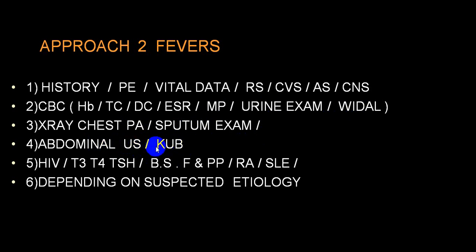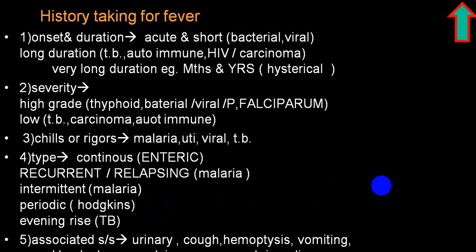Abdominal ultrasound, KUB, all those will be non-specific investigations, but that will give you an idea regarding renal involvement, etc. You can go for non-infective pathophysiology like TSH. You can go for blood sugar, fasting, PP, RA test, SLE. This will give you the non-infective pathophysiology groups. HIV will give you an idea regarding an immunocompromised host. And depending upon the suspected etiology, accordingly you can go for further investigations.